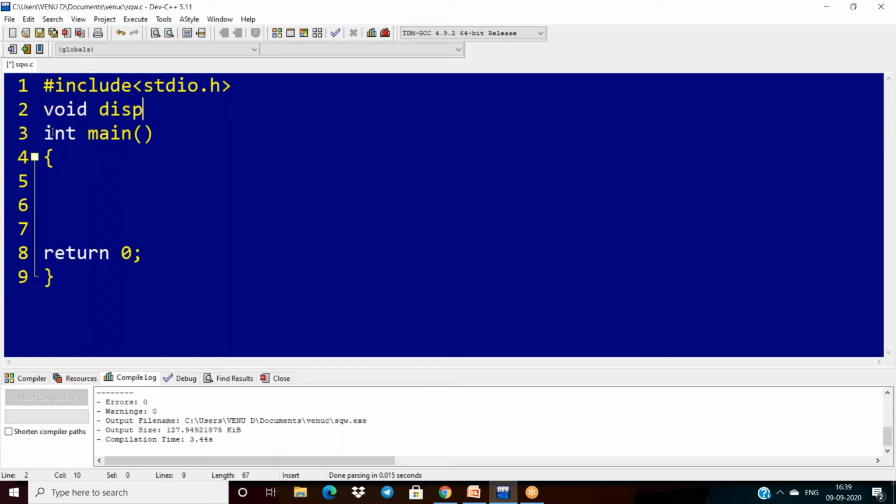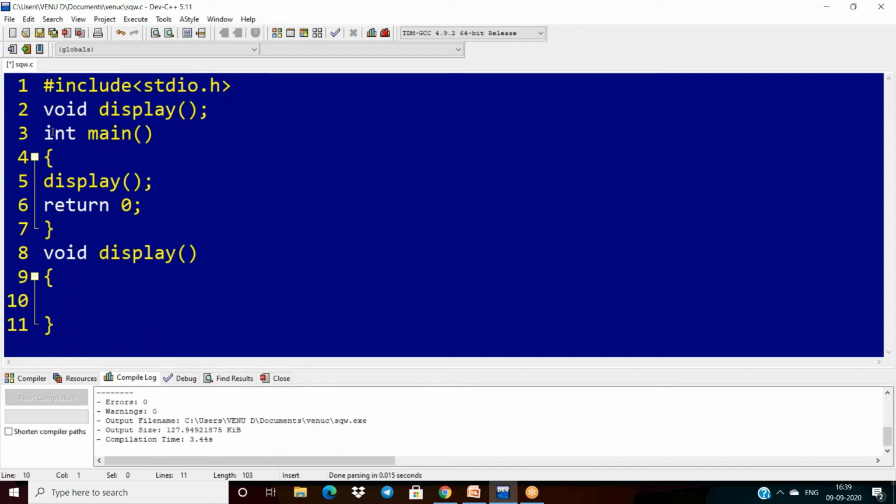The name of the function is display. Now after that I have to call the function display. I'm calling this. Next, after calling this, I want to define what actually this does. Display, and then printf.